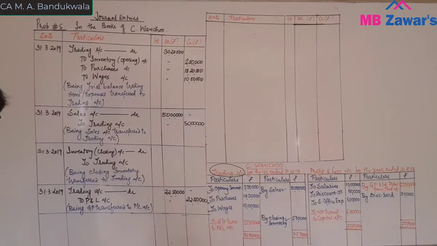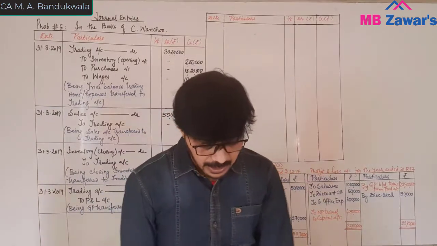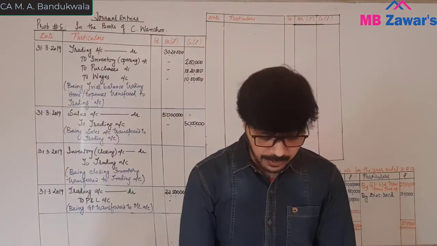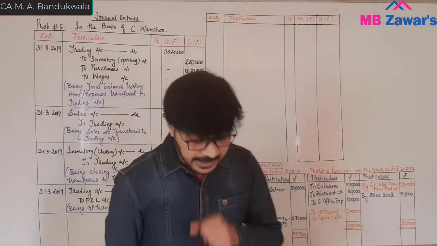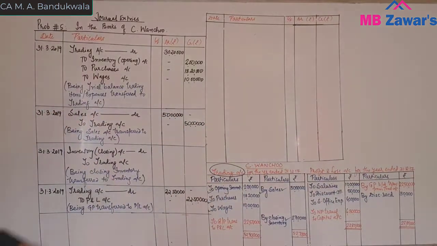So these are the items of trading. Debit items transfer to trading debit, credit item sales transfer to trading account, closing inventory transfer to trading account, gross profit transfer from trading debit to P&L account. So up till here there is a trading account. Now we'll start with a profit and loss account. We'll transfer all the items that belong to P&L account to that respective account and we'll close that.